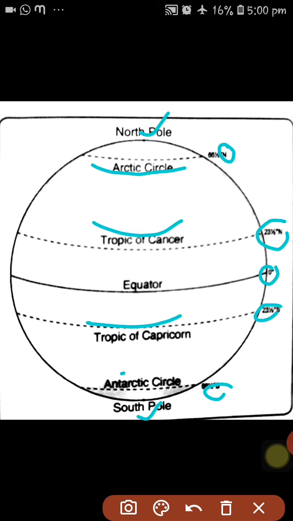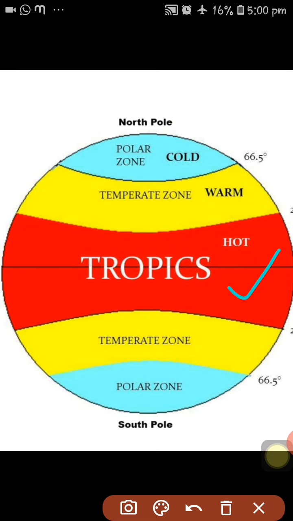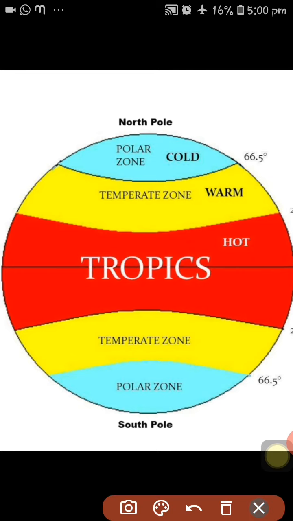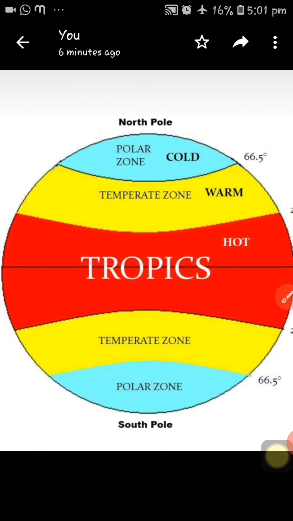On the basis of these, our earth is divided into 3 climatic zones. Do you know that? 3 climatic zones: tropical zone, temperate zone and polar zone or frigid zone. Okay, let us come to the tropical zone. The tropical zone is present between 23 and a half degrees north, the Tropic of Cancer, to 23 and a half degrees south, the Tropic of Capricorn. Let us observe this part, the red colored part, it is the tropic region.